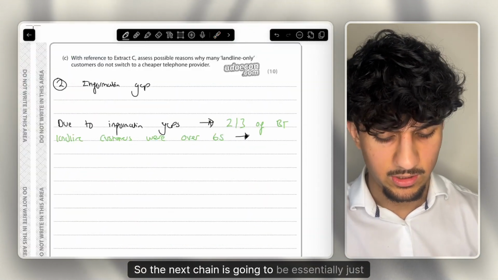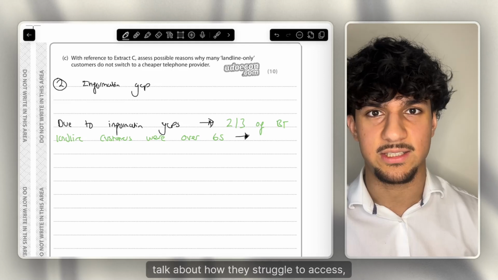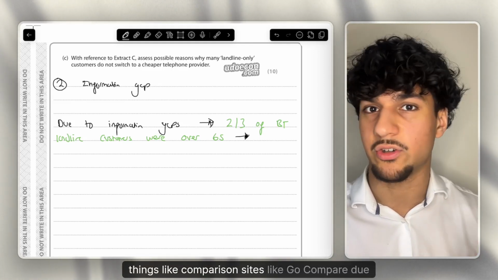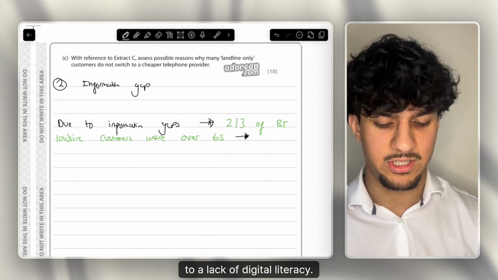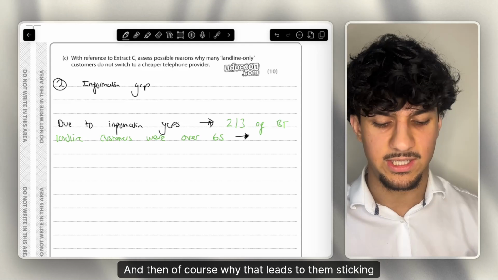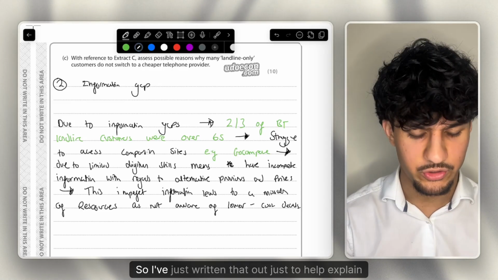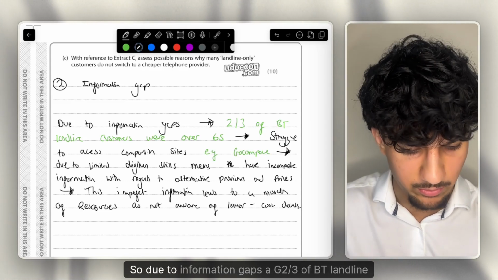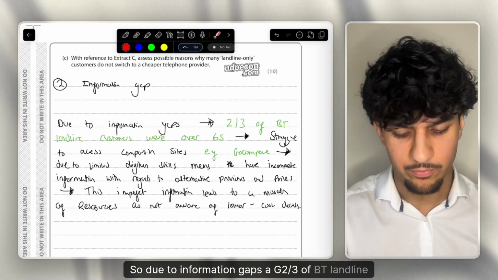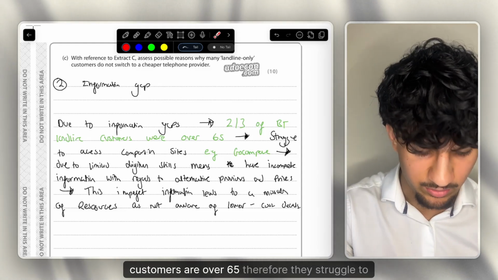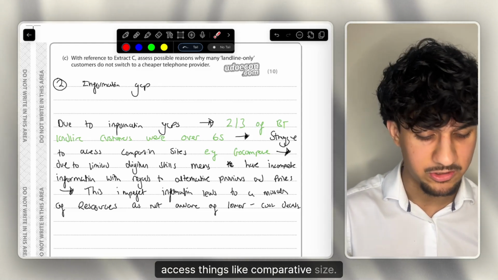The next chain is going to be essentially just talking about how they struggle to access things like comparison sites like Go Compare due to a lack of digital literacy, and then why that leads to them sticking to the same deal. So I've just written that out to help explain it. Due to information gaps, AG 2/3 of BT landline customers are over 65. Therefore, they struggle to access things like comparison sites.